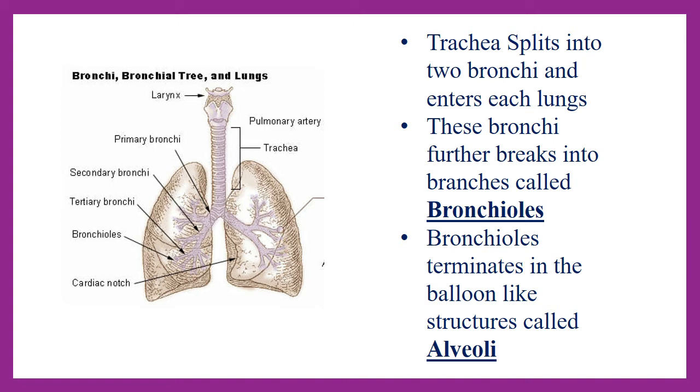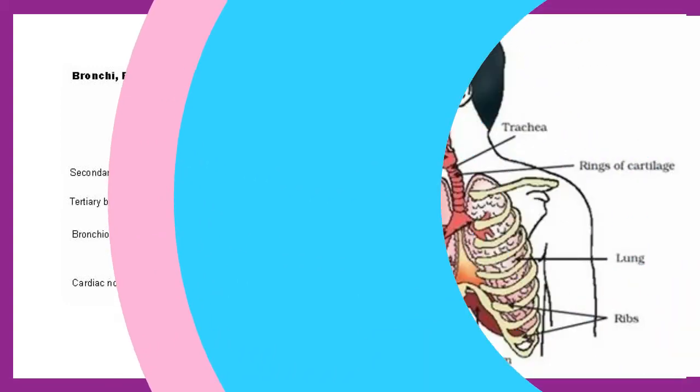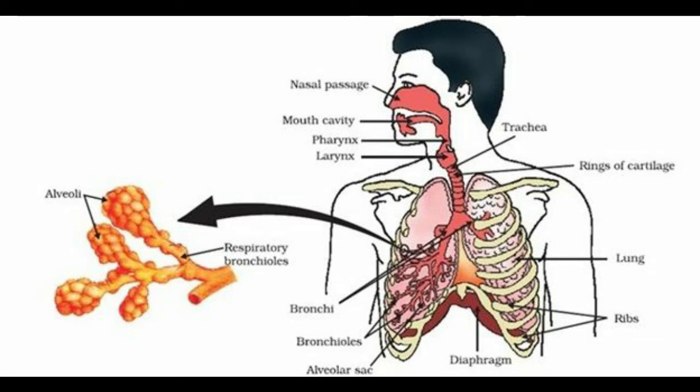Further, these bronchi break into a number of branches called bronchioles. These bronchioles terminate in balloon-like structures called alveoli. Now these alveoli play a very important role in respiration. Let's see how. The air which we breathe in is filtered by the fine hair and the mucus present in the nostrils. The temperature of this air is also adjusted according to our body temperature. This air passes through the trachea, then to bronchi, bronchioles, and finally reaches the alveoli.